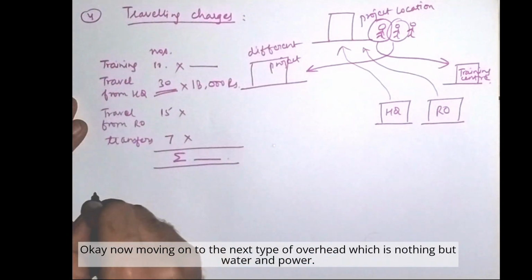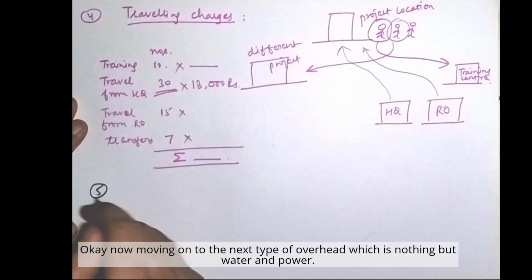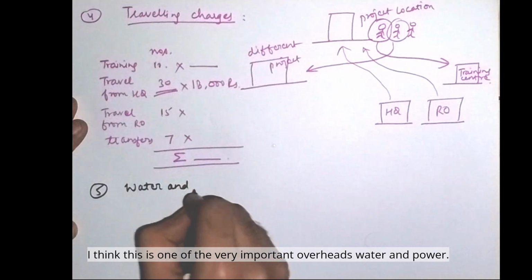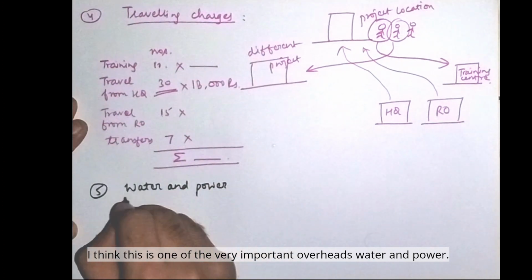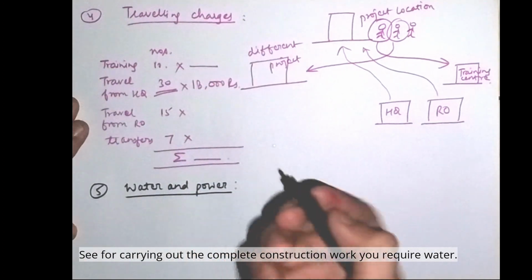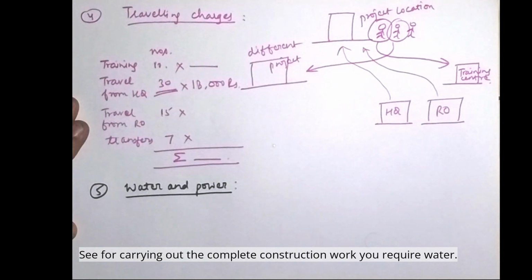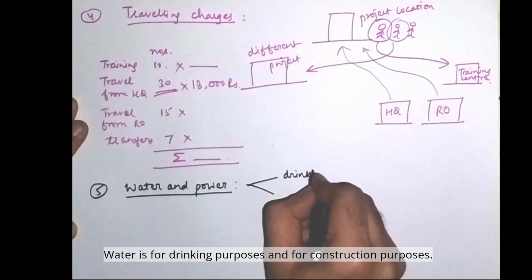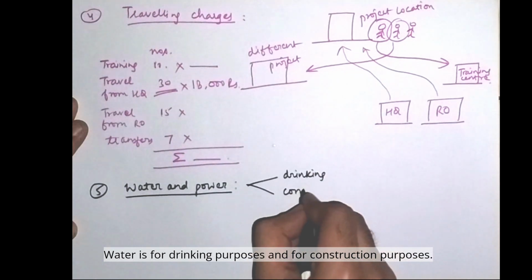Okay, now moving on to the next type of overhead, which is nothing but water and power. Again, this is one of the very important overheads. See, for carrying out the complete construction work, you require water. Water is for drinking purposes and for construction purposes.